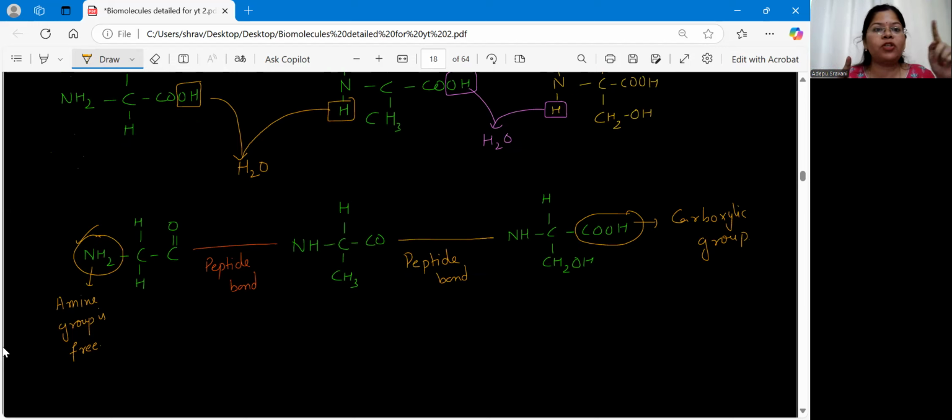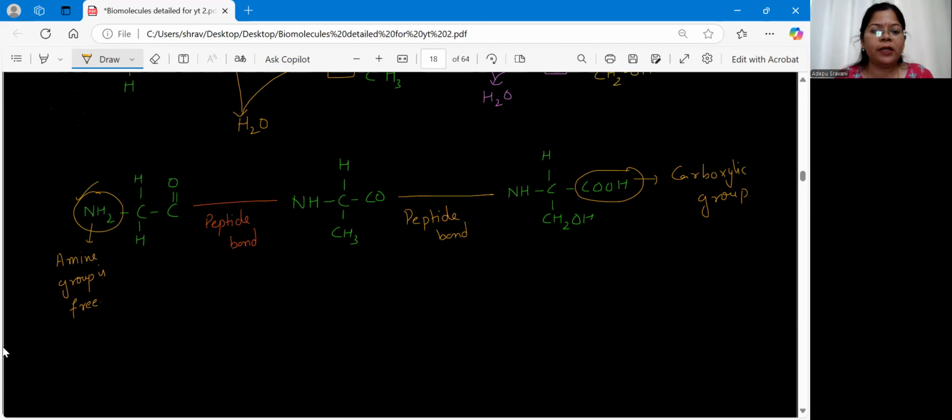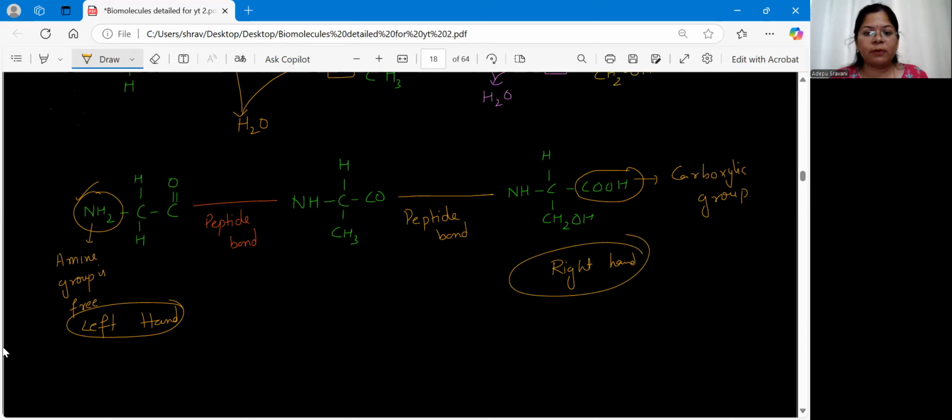Isn't it? We can say which is your first amino acid and which is the last amino acid by looking at this. So here, the left hand side. Now this is my left hand side, isn't it? This is my left hand side. And this is my right hand side. So always the left hand side will have the first amino acid and the right hand side will have the last amino acid.